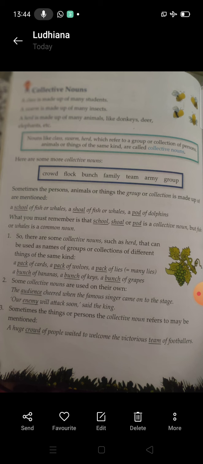Suppose there are so many animals like donkeys, deer, elephant, moving in a group, so I will use a particular word, herd. Herd means बहुत सारे animals. Is it fine?